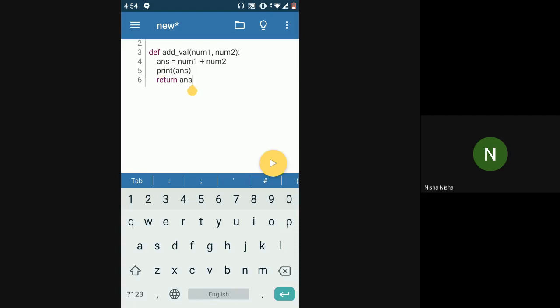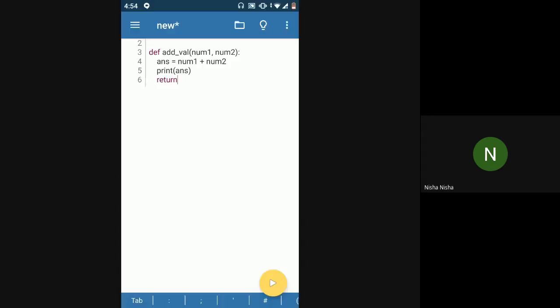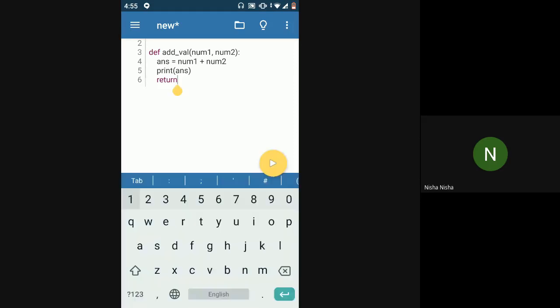But now if I just say return, if I do not give any value, this is actually a valid syntax in Python. There was not any syntax error in this case. So you can just say return and not return any value.